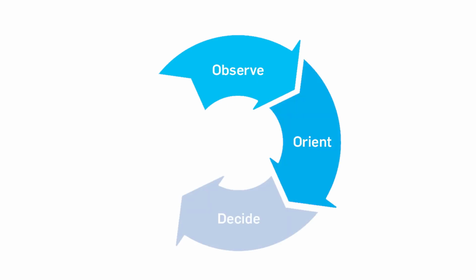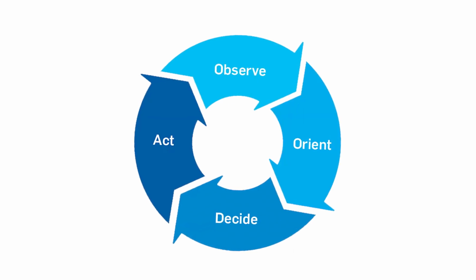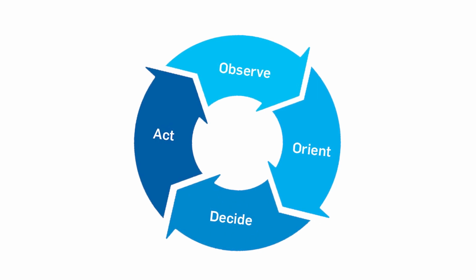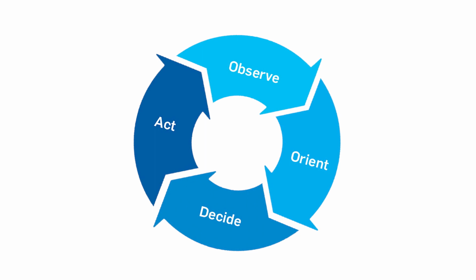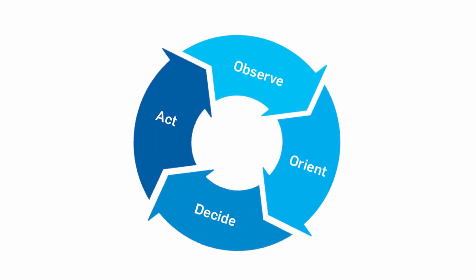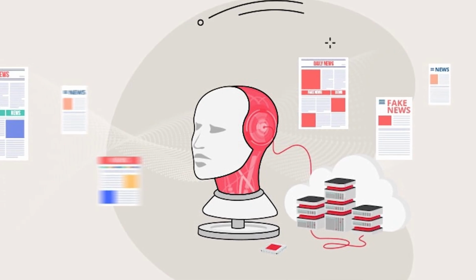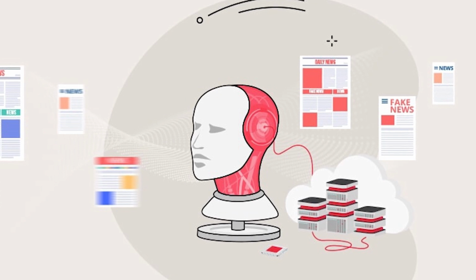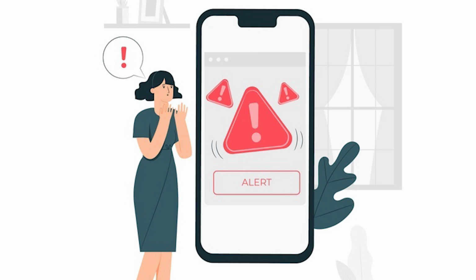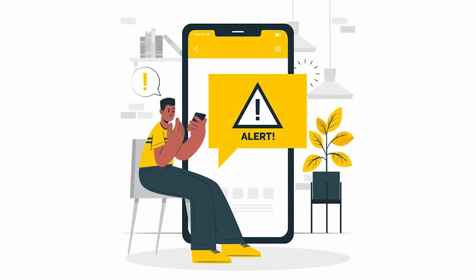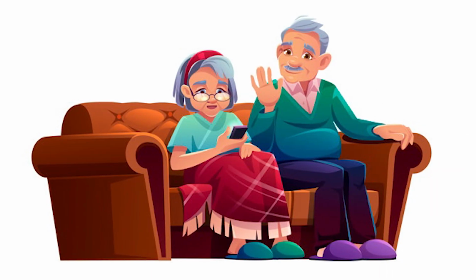OODA stands for Observe, Orient, Decide, and Act. It involves collecting relevant information, recognizing potential biases, deciding and acting, then repeating the process with new information. All the four steps, when applied to news received on social media, help us distinguish between the real news from the fake news. For example, I received an alarming message from a friend that there is a bomb blast near my house. This was news of grave concern.